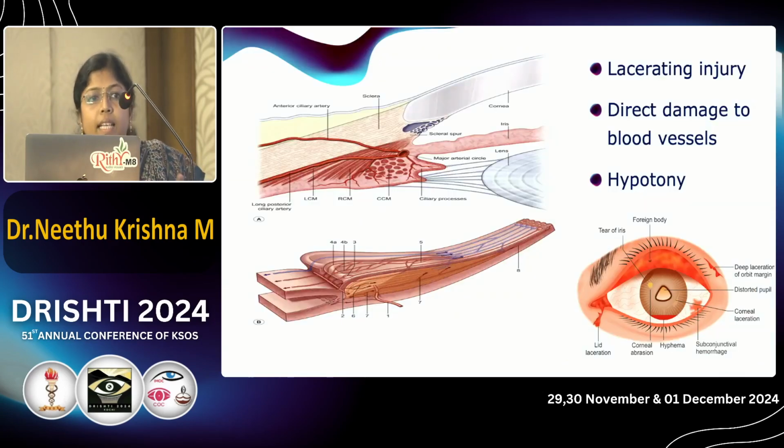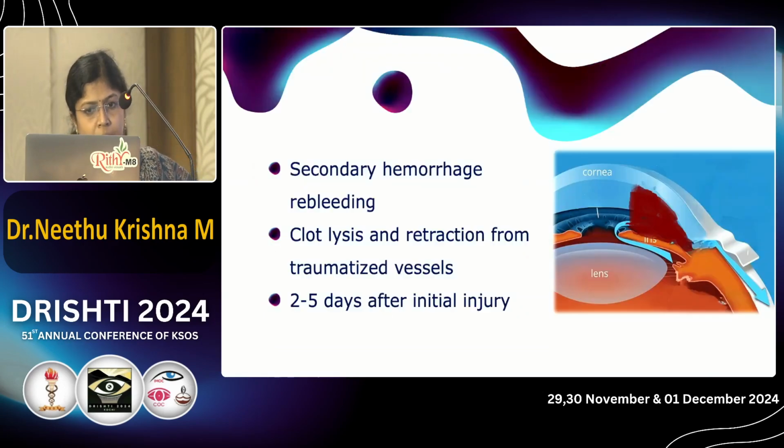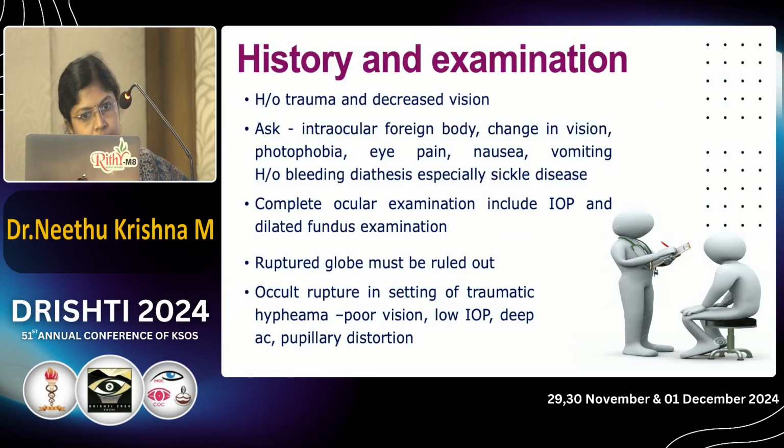In case of lacerating injury, there is direct damage to the blood vessels, resulting in hyphema, and along with this, hypotony itself can result in rebleed and hemorrhages. The secondary hemorrhage or rebleed occurs due to clot lysis and retraction from the traumatized vessel, usually 2 to 5 days after the initial injury.